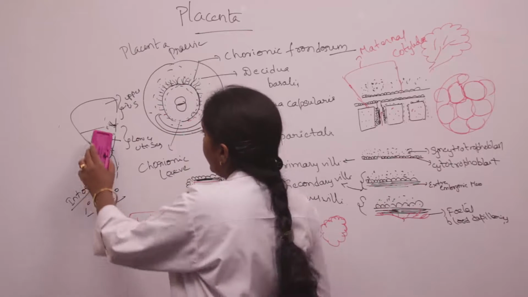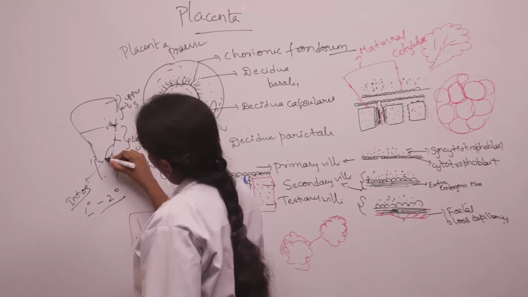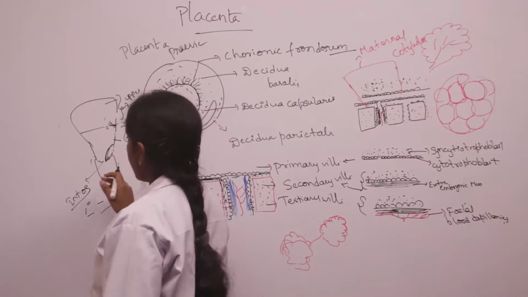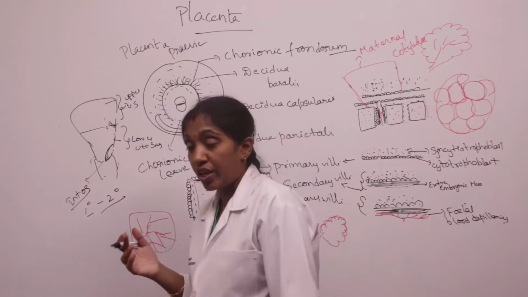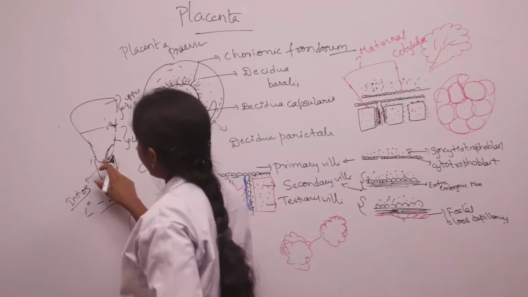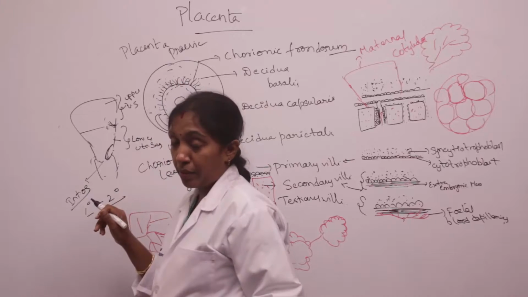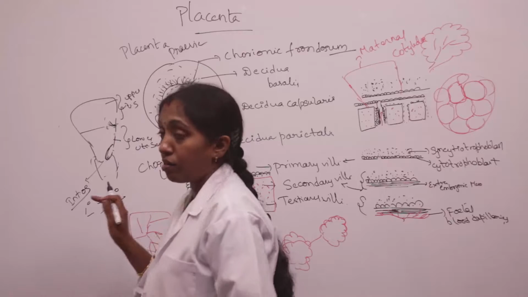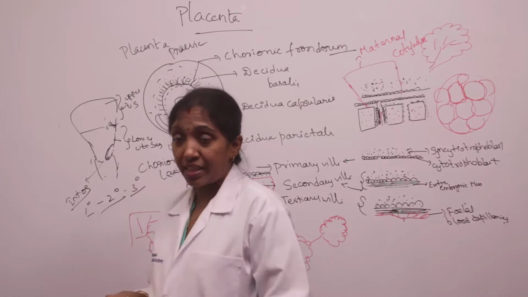The third degree of placenta previa is when the placenta reaches the internal os and covers it. But what happens here is that during parturition the internal os expands and the placenta does not overlap the internal os, so it does not cause much problem. This is the third degree of placenta previa.